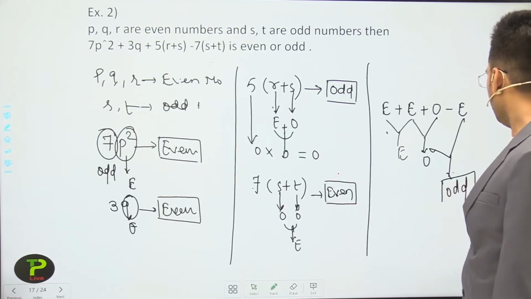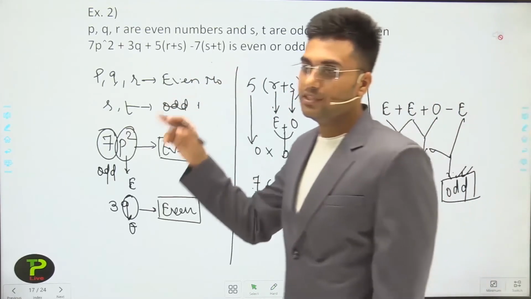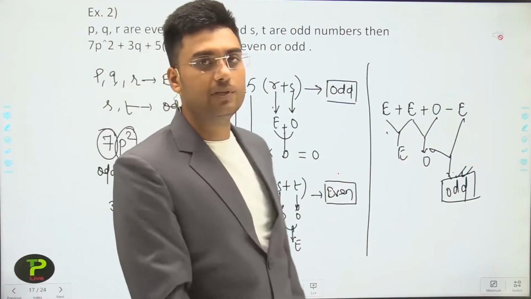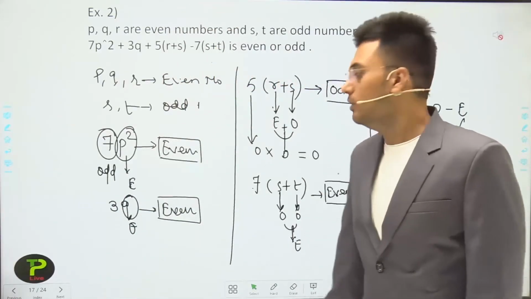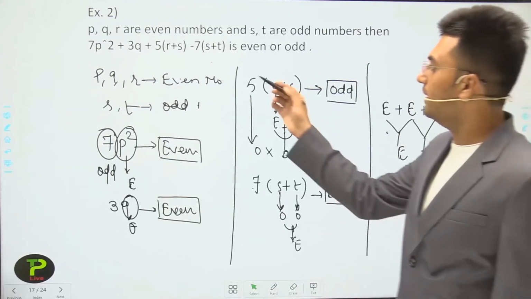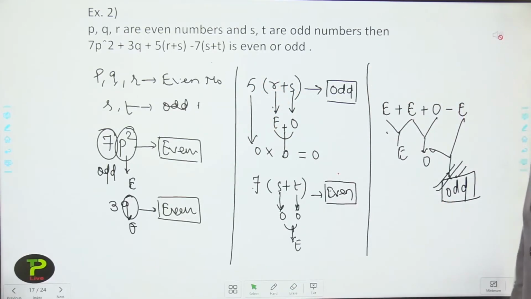So our final answer is odd. So this expression is odd. The answer of this expression will be an odd number. Okay, we have to identify whether this expression is even or odd. So the answer is odd.